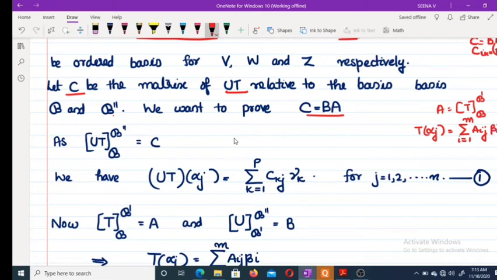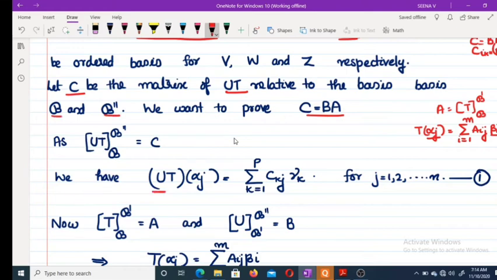This is the representation for T alpha j. So similarly, C is the matrix of UT related to the bases B and B double dash. This is elements of B and this is elements of B dash. So here we have to consider elements of B and B double dash.